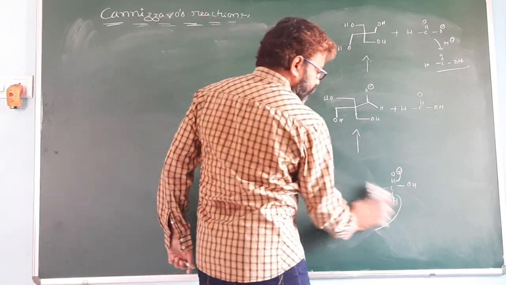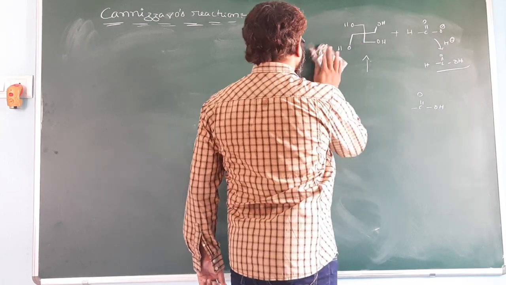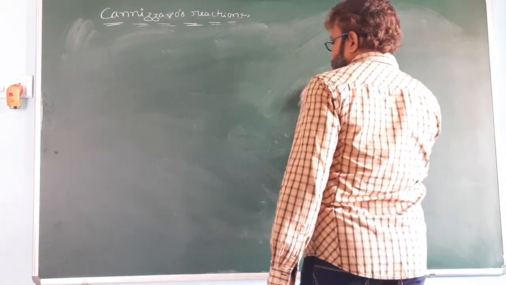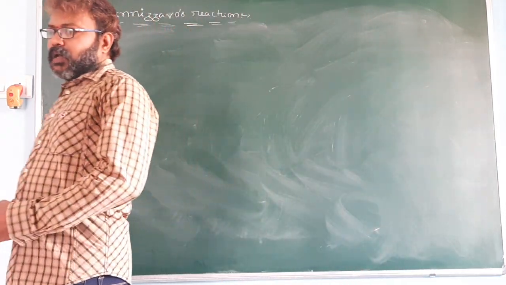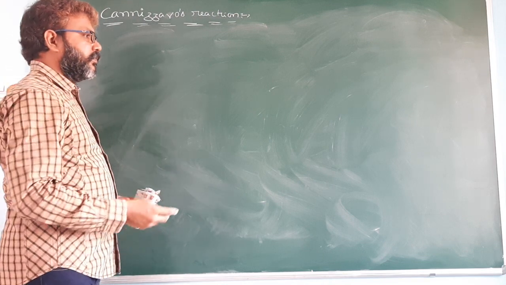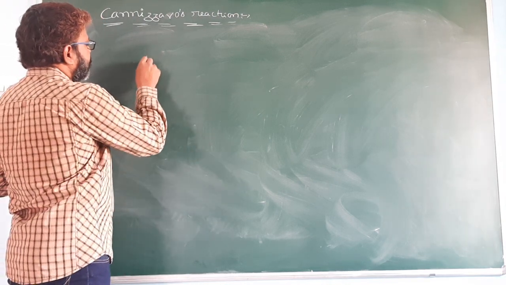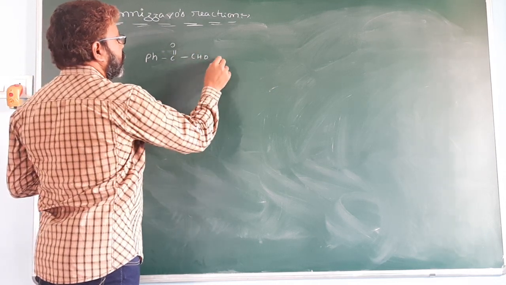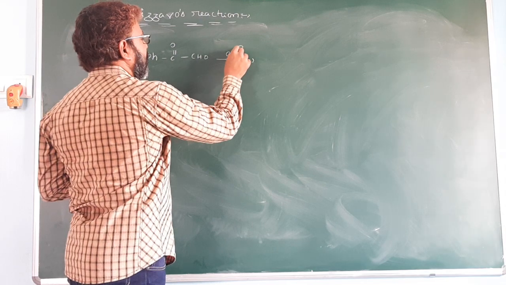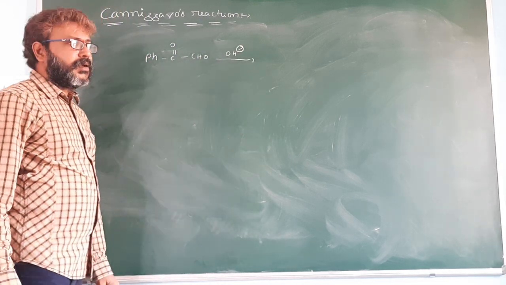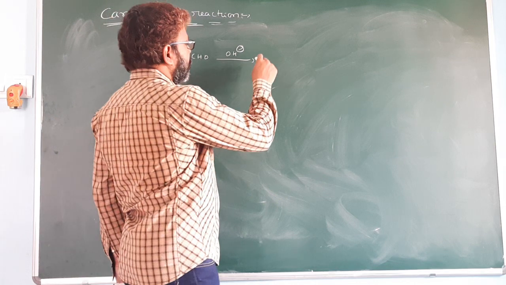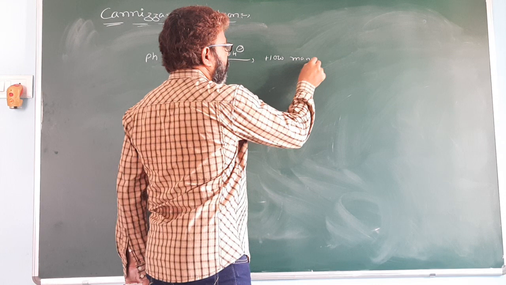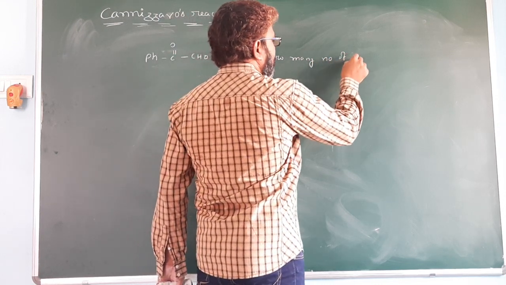So another one, it is a crossed Cannizzaro reaction. So another one, intramolecular Cannizzaro reaction. So for example, PHC double bond O, CHO, it reacts with OH minus ion, strong OH minus ion. You get how many number of products?